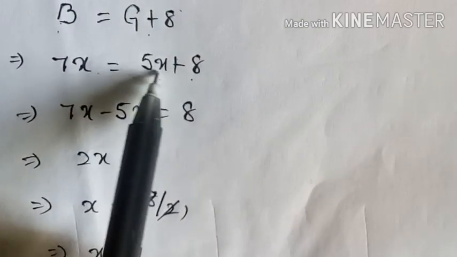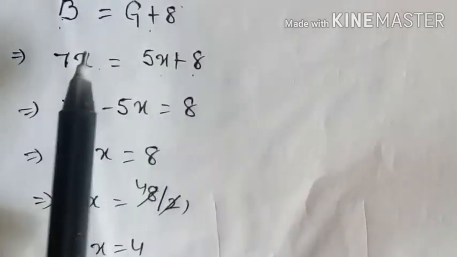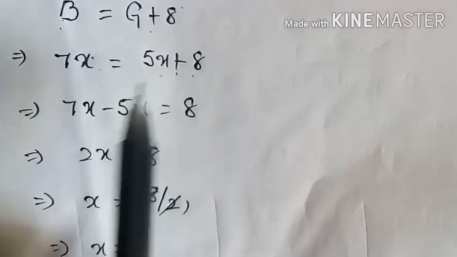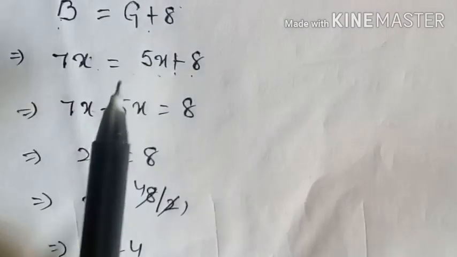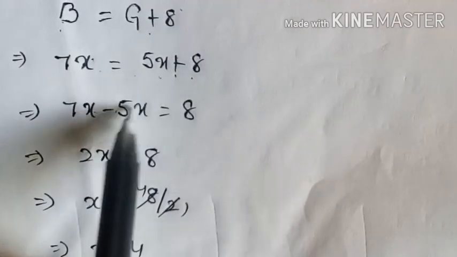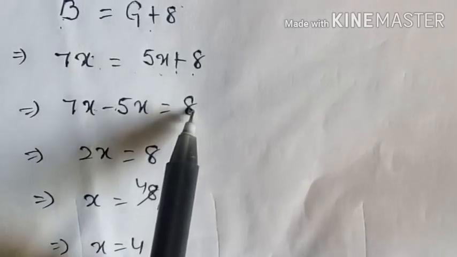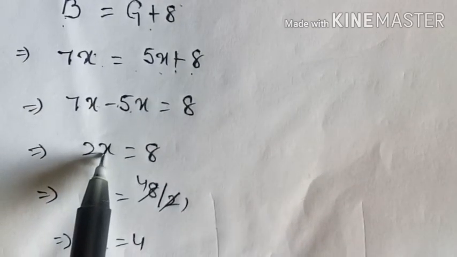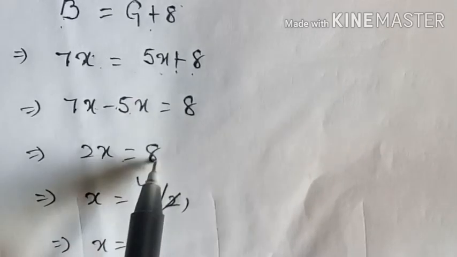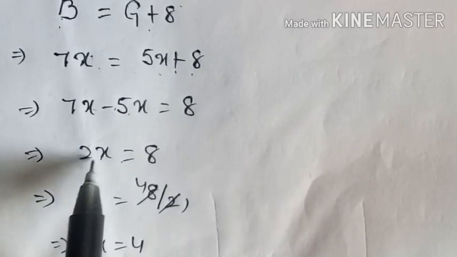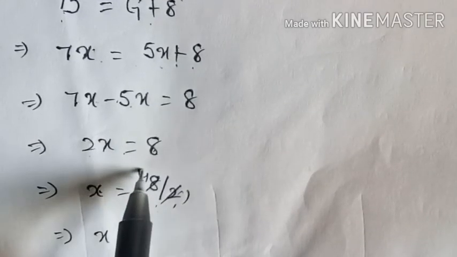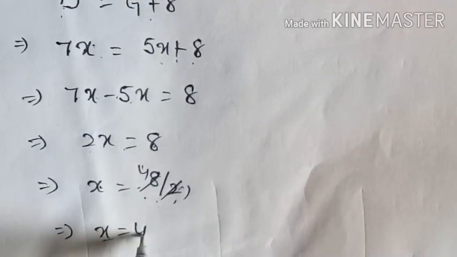So now transpose 5x from the right hand side to the left hand side. Why? Because these two are variable values. So 7x plus 5x becomes minus 5x, so 7x minus 5x is equal to plus 8. Now 7x minus 5x is 2x is equal to 8. So now x is equal to 8 by 2. 2 fours are 8. So x is equal to 4.